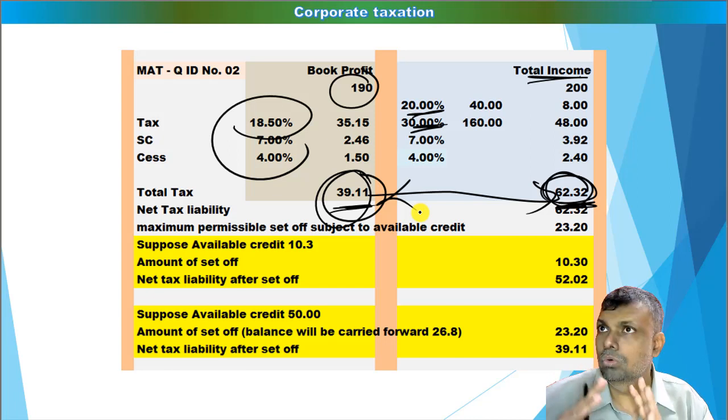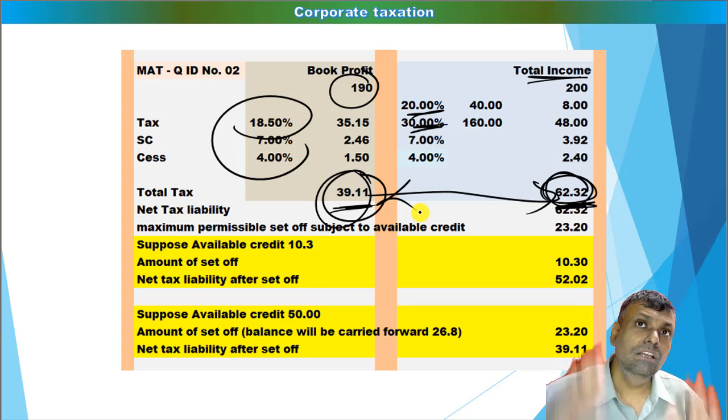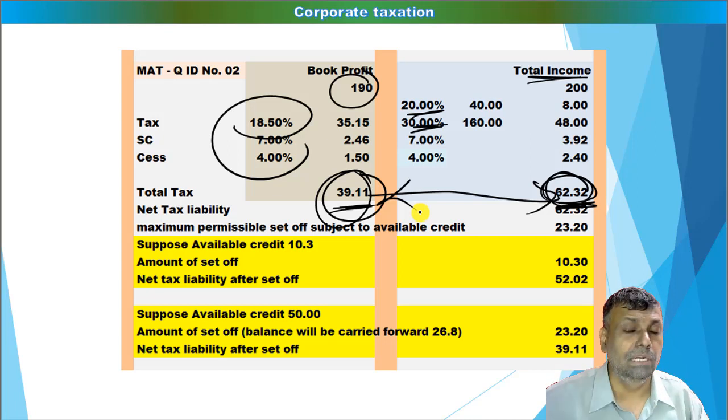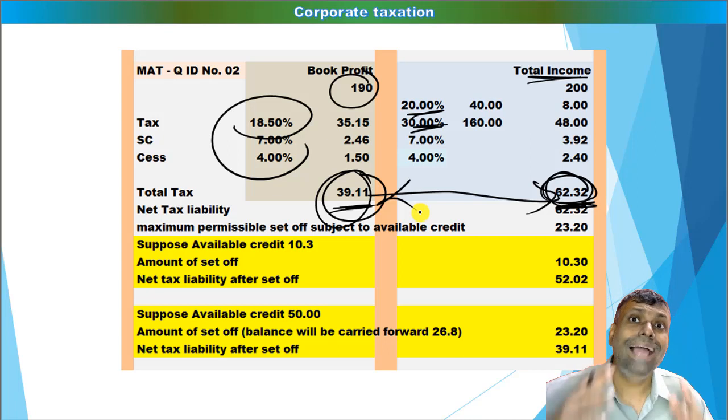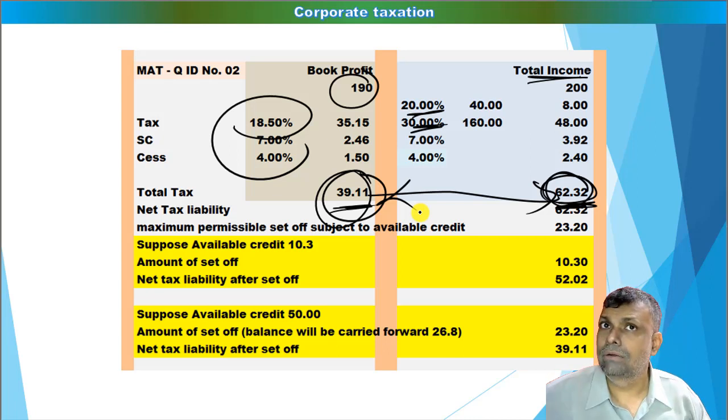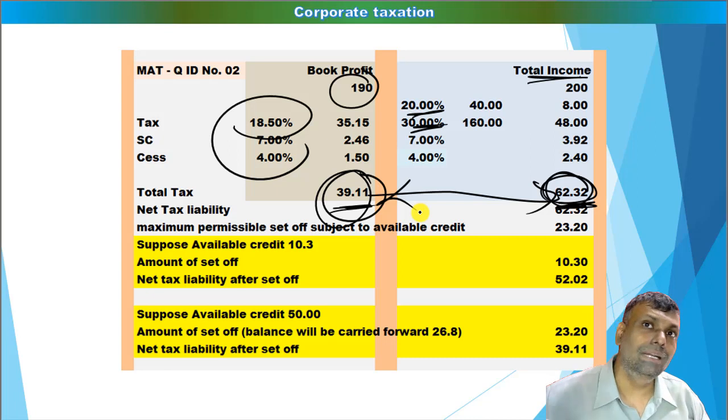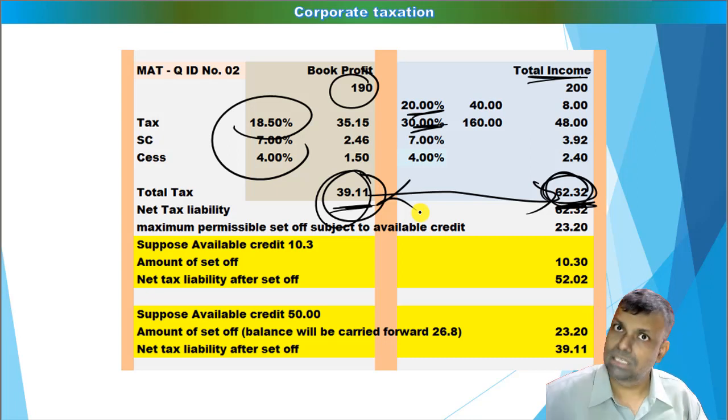Now, one thing I want to bring to your notice very precisely: in the year of carry forward, supposing your MAT tax liability is more, the tax paid in a foreign country is not allowed to be carried forward. This is one of the hardcore aspects of the MAT tax credit. I repeat, if taxes were paid in a foreign country for which you are taking credit in India, that is not allowed to be carried forward. In other words, the current year set off for foreign tax credits or foreign tax payments is allowed, but the carry forward is not allowed. So the carried forward tax credit, if your book profit tax is higher, should be only of Indian taxes and not of foreign taxes.